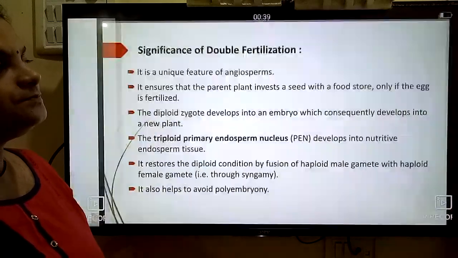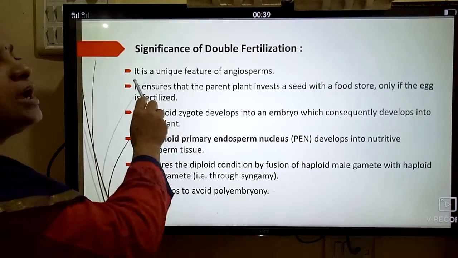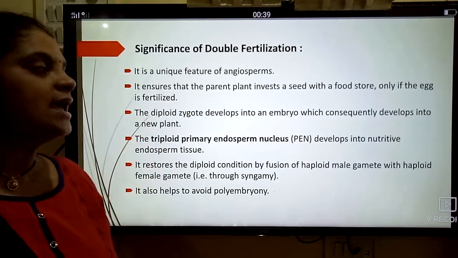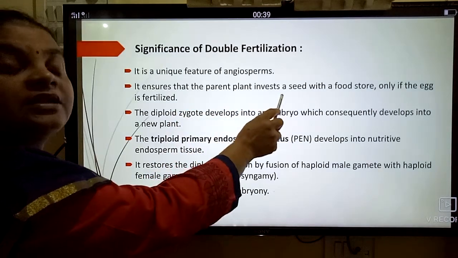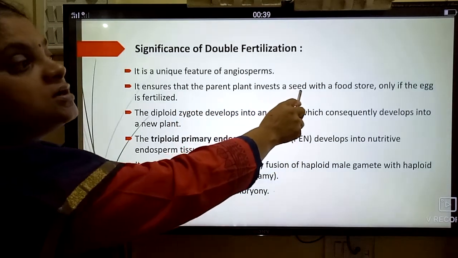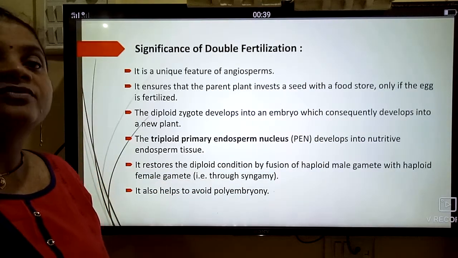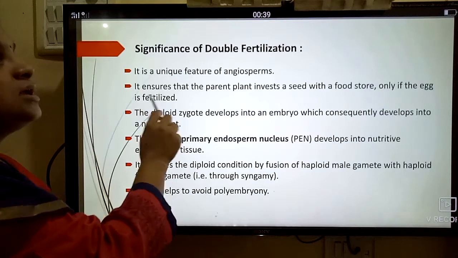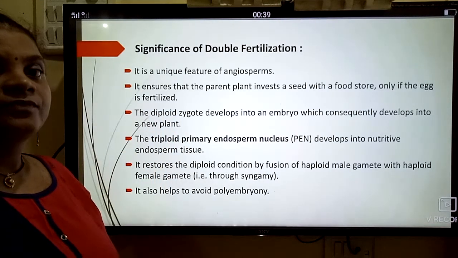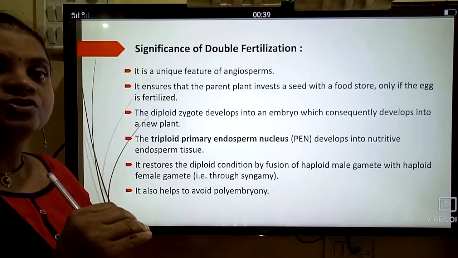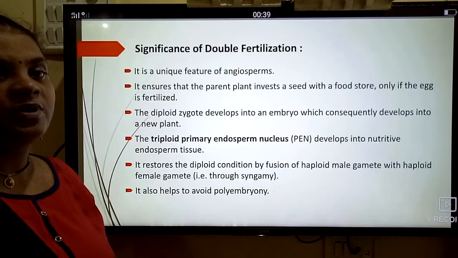I already showed this in the earlier clip. Now, what is the significance of double fertilization? It is a unique feature of angiosperms. It ensures that the parent plant invests a seed with a food store only if the egg is fertilized. Only if the egg is fertilized does the parent store food material for the growth of the new plant.